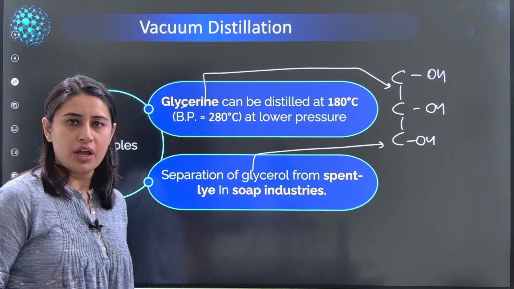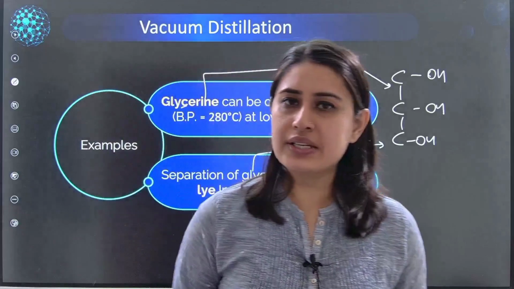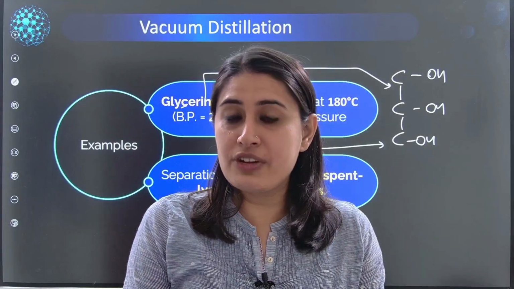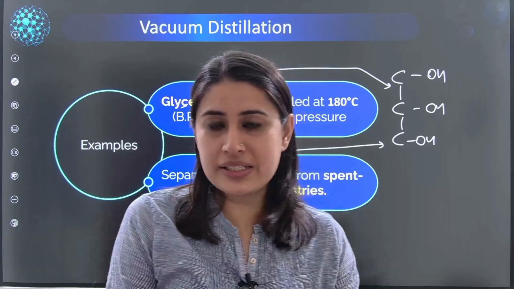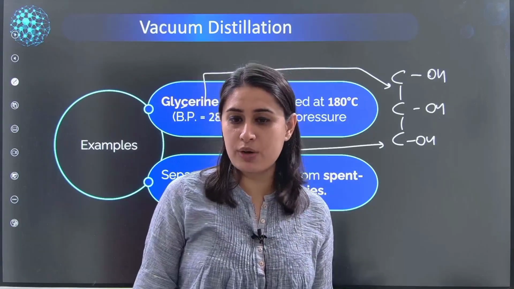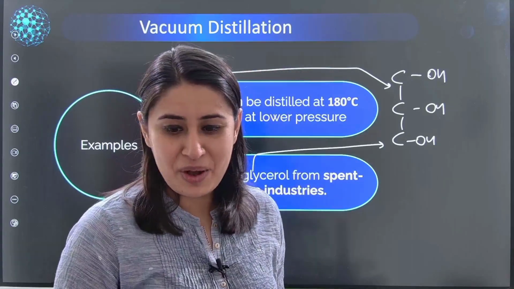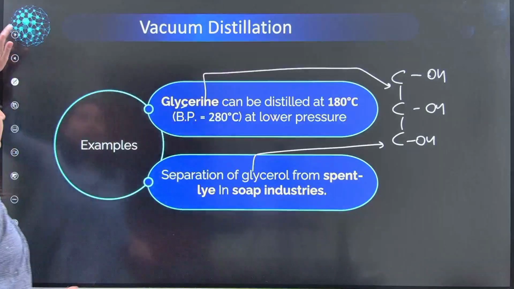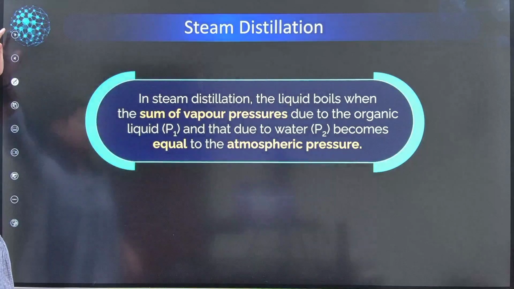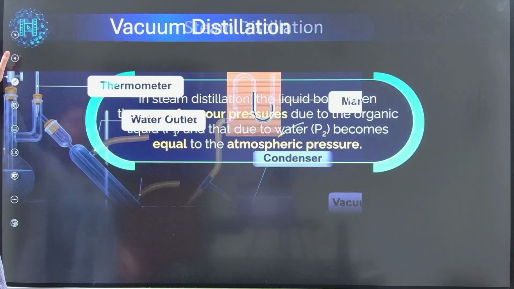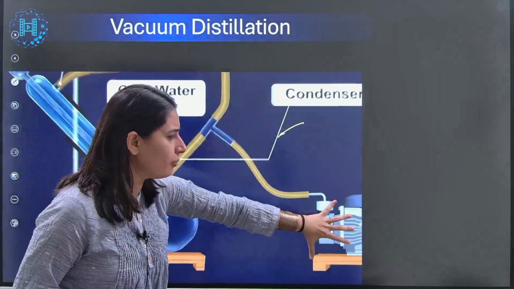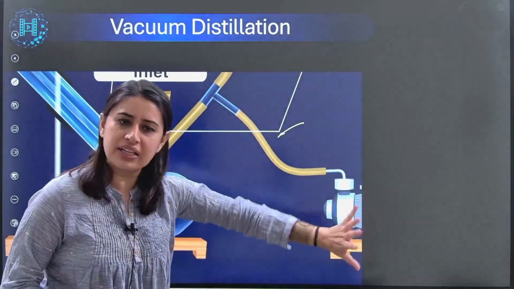If you just take glycerine and take powdered KMnO4, there will be fire. There will be instant fire. That's how strongly oxidizing KMnO4 is. How many OH? Oh, 3 OH. All right. Next one, please see. I'm avoiding this part. You can observe how the whole setup is going to look. There is just a vacuum attached to it. That's the only difference.